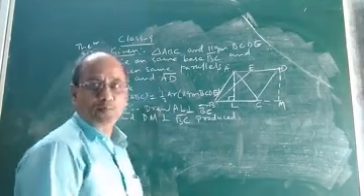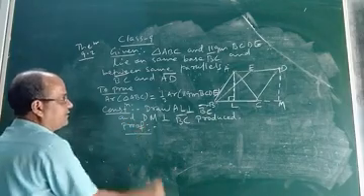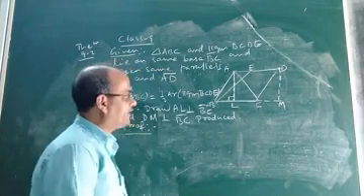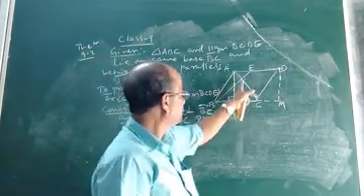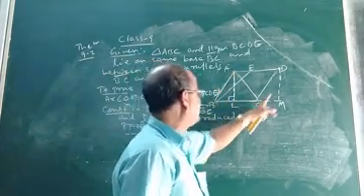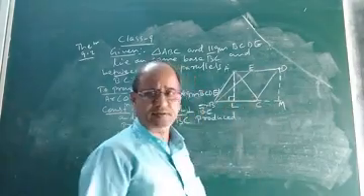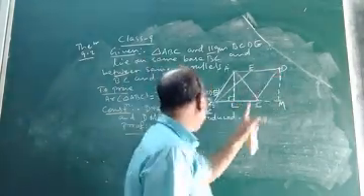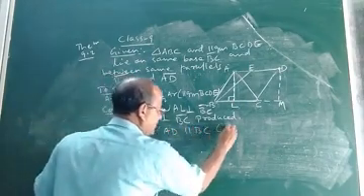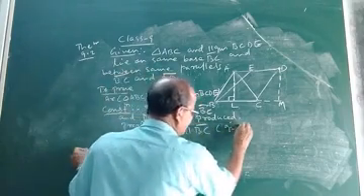Now let us come to the proof part. Let us see how we will prove that area of triangle ABC is half the area of parallelogram BCDE. Now see children. It is already given that triangle ABC and parallelogram BCDE stand on the base BC and between the same parallels AD and BC. That means you are given AD parallel to BC. This is given.